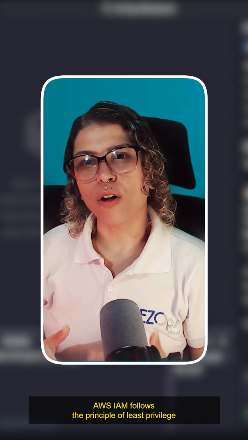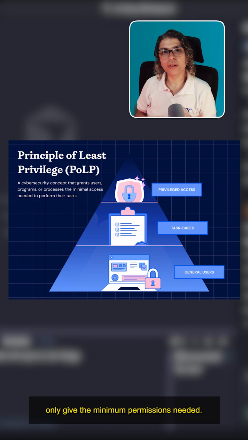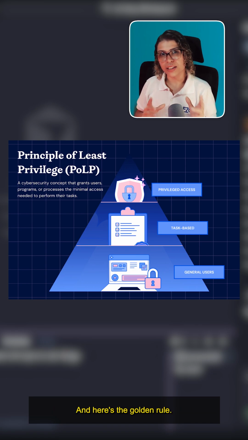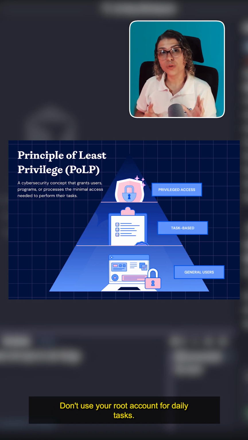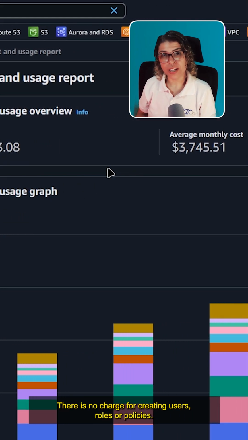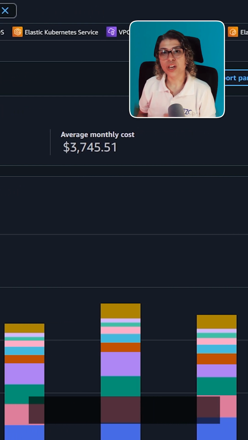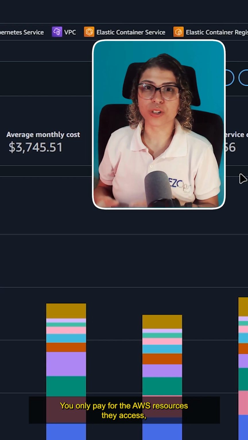AWS IAM follows the principle of least privilege. Only give the minimum permissions needed. And here's the golden rule: don't use your root account for daily tasks. The best part? IAM is completely free. There is no charge for creating users, roles, or policies. You only pay for the AWS resources they access.